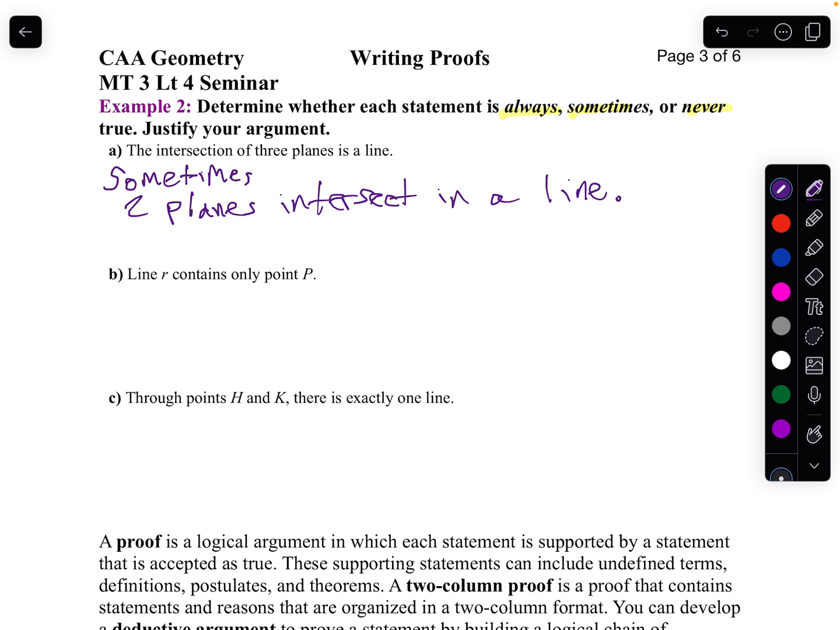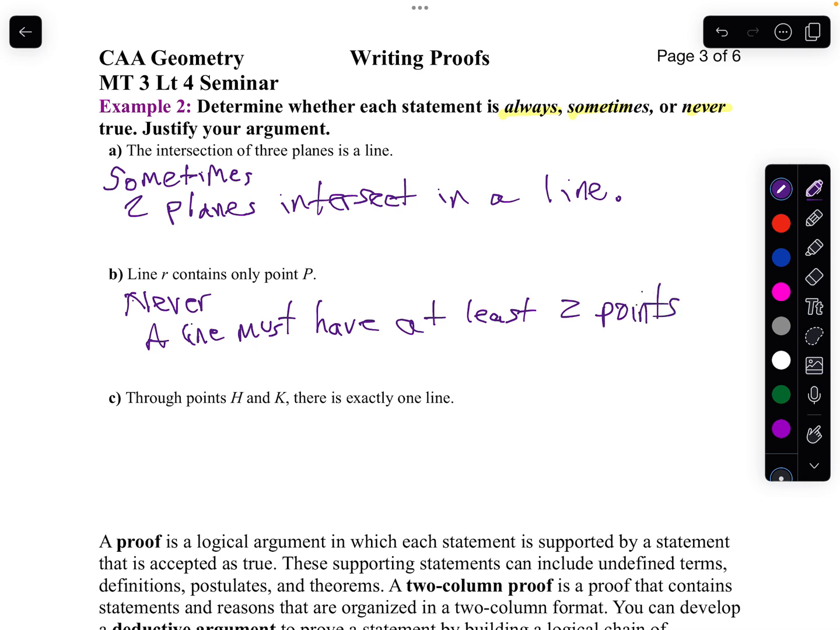Okay, now let's take a look at line R contains only point P. And once again, that's not sometimes true, that's never true. We said a line must have at least 2 points. So it can't just be 1. You can have more than 2 points, but you have to have 2 points.